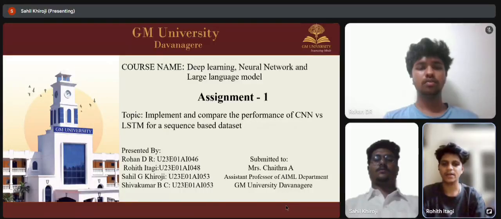Myself Rohit from third year AML branch, and our course name is Deep Learning Neural Network and Large Language Model. Our assignment one is about implementing and comparing the performance of CNN and LSTM for a sequence-based dataset. Our team members are Rohan DR, Rohit T, myself, and Rasai G, Kiroji, Shivkumar VC, submitted to Chaitra A, Assistant Professor of AML Department.